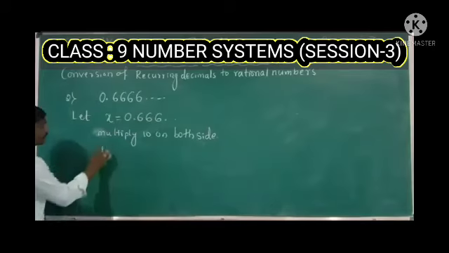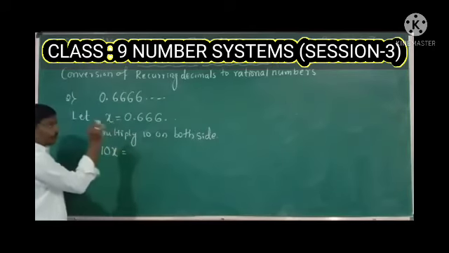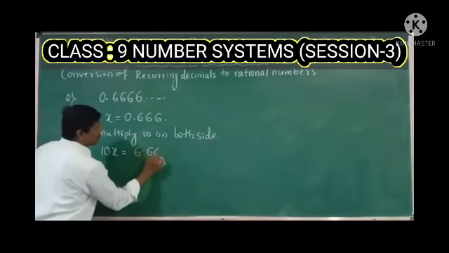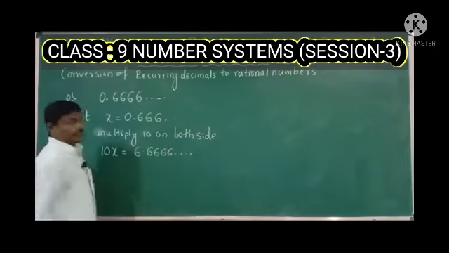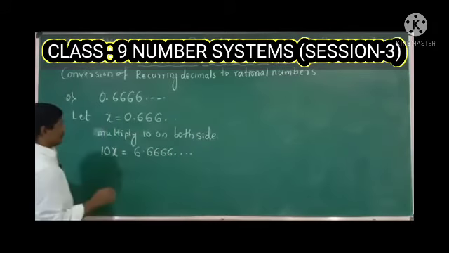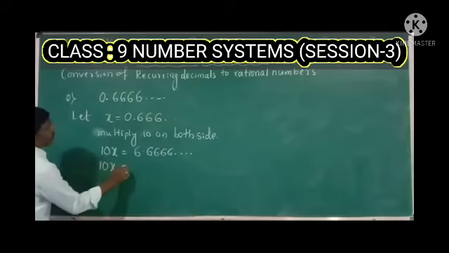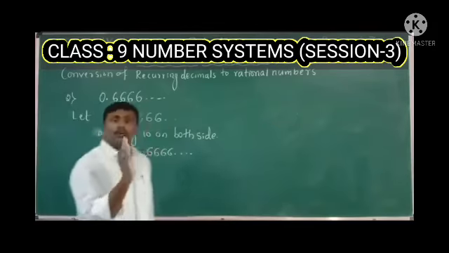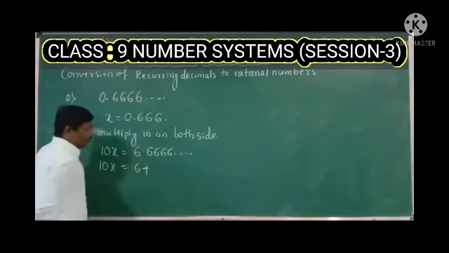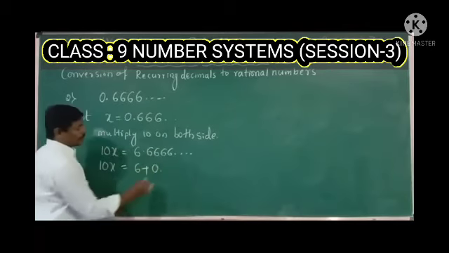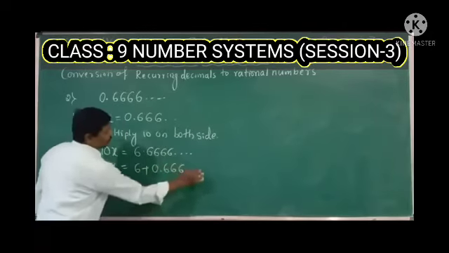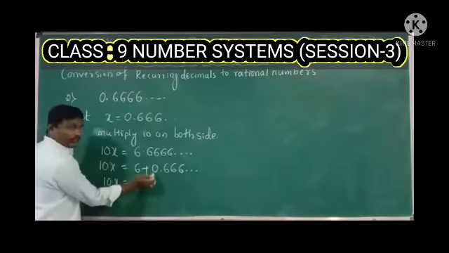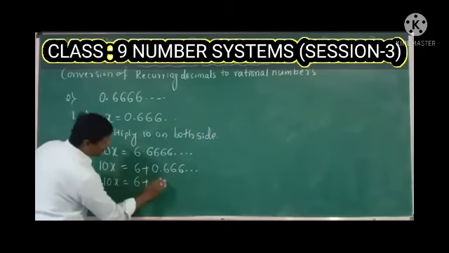10 into x is 10x, and 0.6666 into 10 becomes 6.666, and the sequence is in continuous form. 10x, write as it is. Now split the 6.66 into two parts. One is a whole number part, and another one is the decimal form 0.666. Okay, so 10x is equal to 6 plus, and here 0.666 is nothing but x.